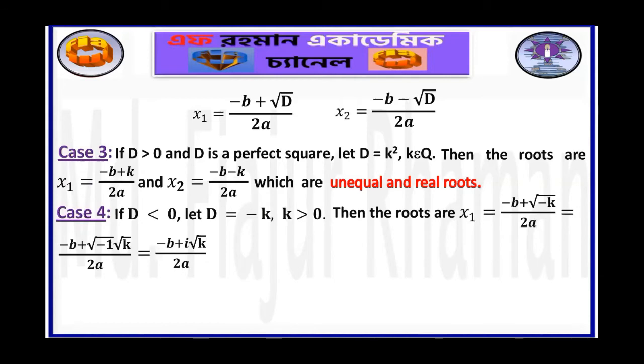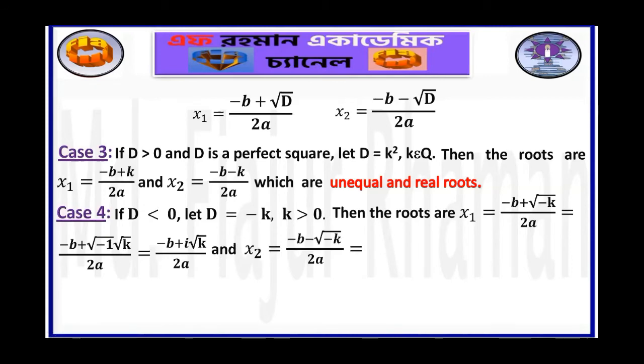That's why you can write minus b plus i square root of k by twice a. Since i square root of k exists in this root, it is an imaginary number. That's why this root is an imaginary root.